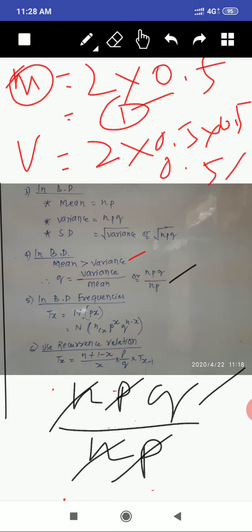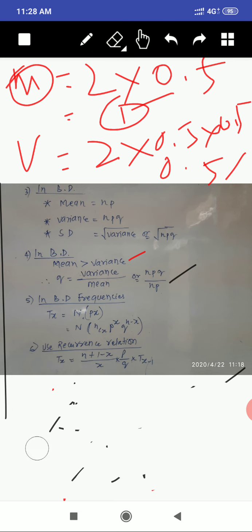Then the fifth point is what? Binomial distribution frequencies. How to find the binomial distribution frequency? You see the formula, the formula is like this. The binomial distribution frequency formula is n into p of x. What is p of x? p of x means the binomial formula. So n into p of x, nCx p raised to x, q raised to n minus x.